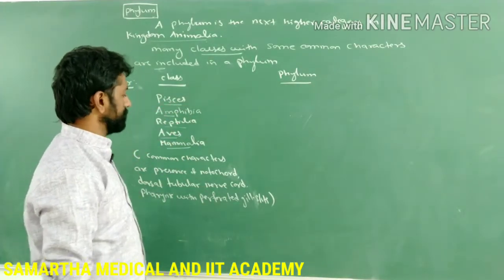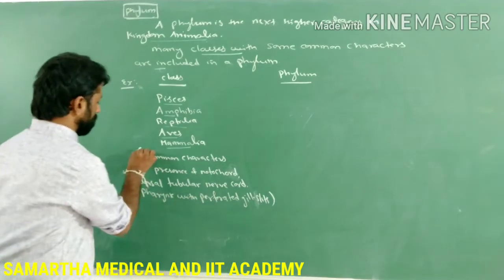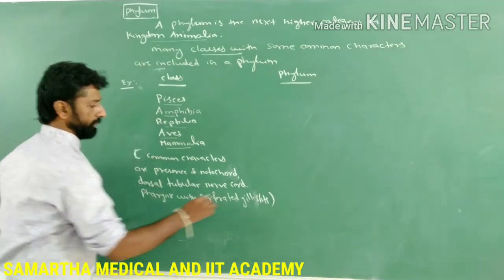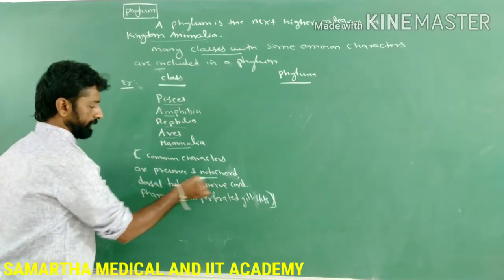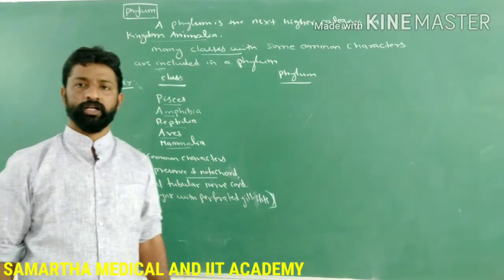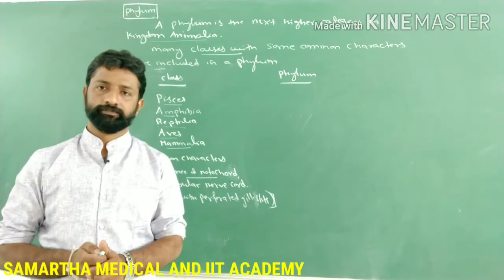These classes show some common characteristic features. What are those common characteristic features? Such as the presence of notochord, at least in the embryonic stage.